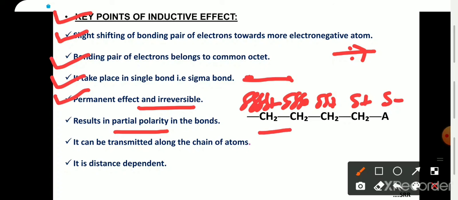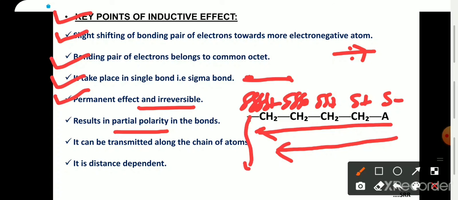And it is transmitted along the chain of atoms. It is distance dependent. As the distance increases, inductive effect decreases. After the fourth carbon, it is almost negligible. I hope you understand what is inductive effect and its types, that is minus I effect and plus I effect. Thank you.